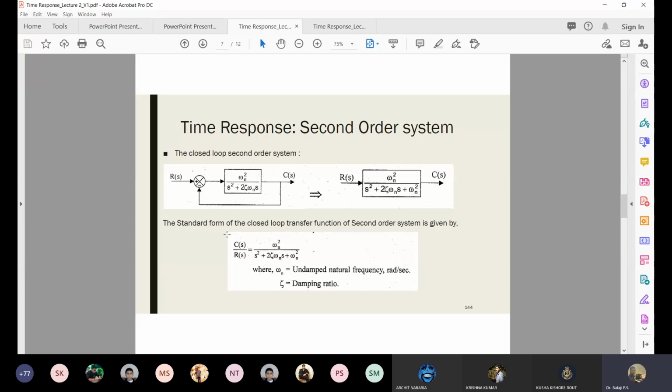We want to keep both my natural frequency and the damping ratio, meaning damping value low, not very high. But how low? Damping ratio has one limit. On what basis will I tell low, on what basis will I tell high? That line is called critical damping. Below the critical damping, I will call the system low damped, and above the critical damping, I will call it highly damped.